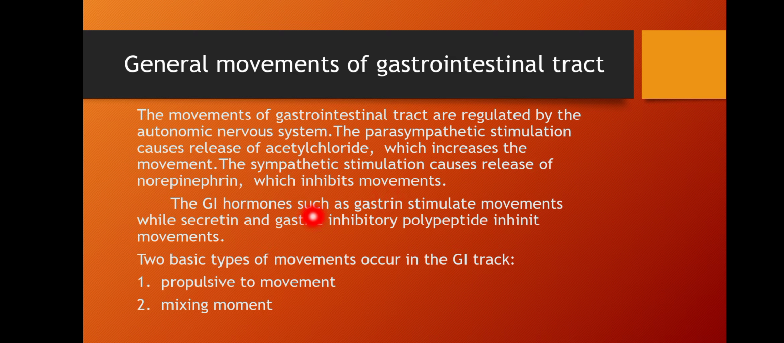And the GI hormones such as gastrin stimulate movement, while secretin and gastric inhibitory polypeptide inhibit the movement. So the secretion of GI hormones such as gastrin stimulates the movements, and gastric inhibitory polypeptide inhibits the movement. There are two types of movements that occur in the GI tract: propulsive movement and mixing movement.